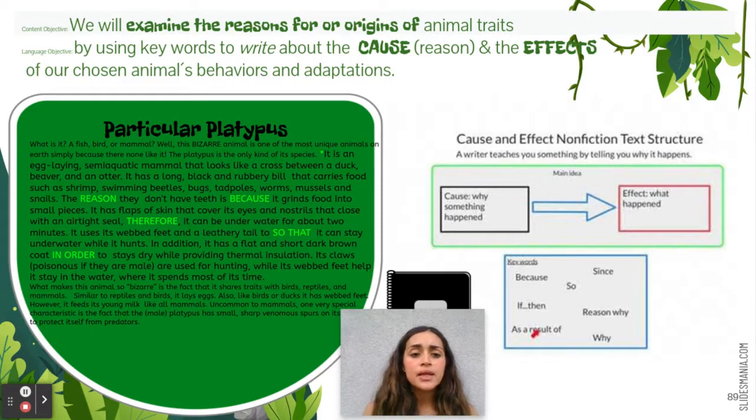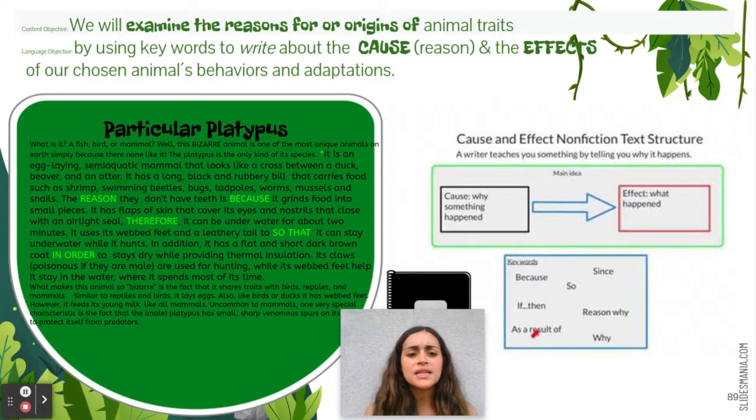I will begin reading the sentence that starts with the star. It is an egg laying semi aquatic mammal that looks like a cross between a duck, beaver, and an otter. It has a long, black, and rubbery bill that carries food such as shrimps, swimming beetles, bugs, tadpoles, worms, mussels, and snails. The reason they don't have teeth is because it grinds food into small pieces.